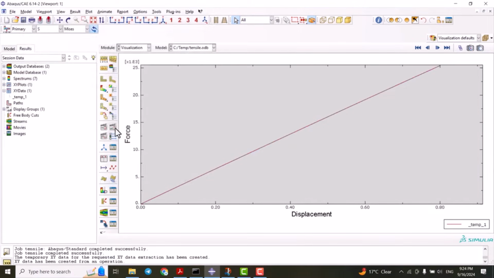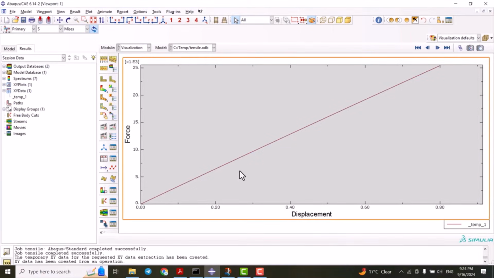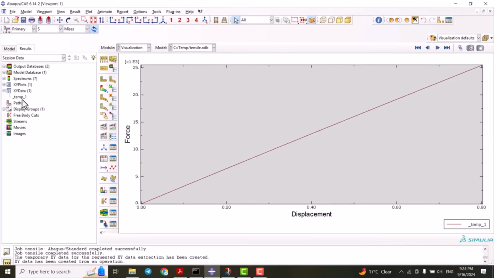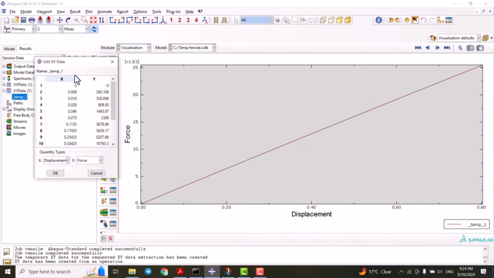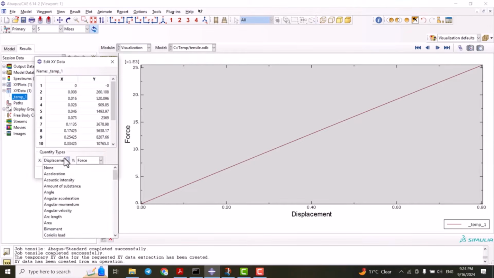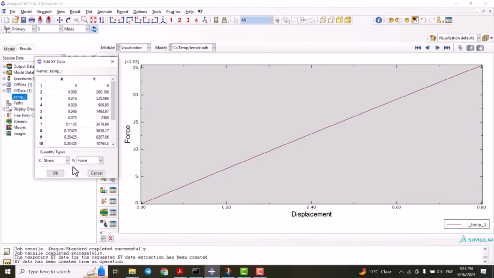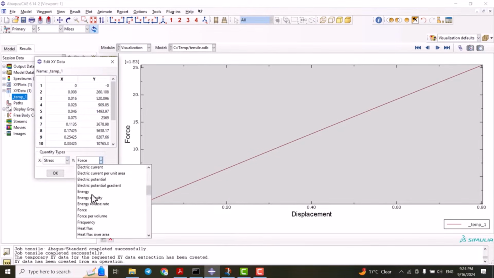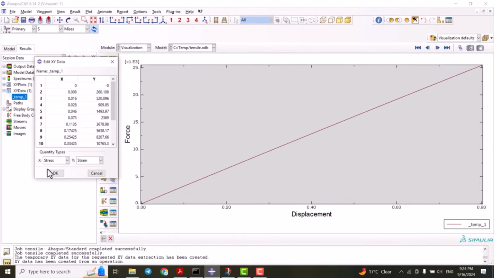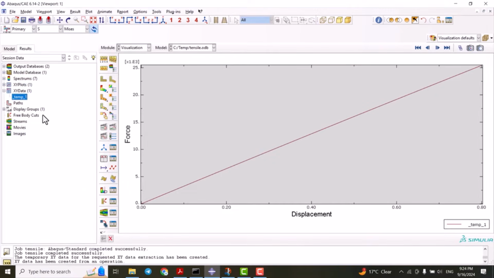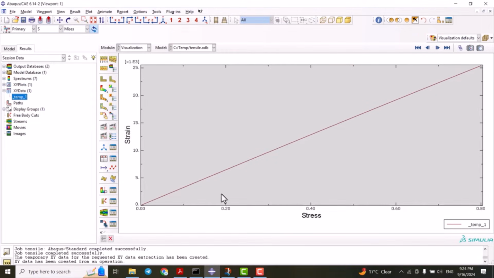So here it is, the force versus displacement in the elastic region, and you can copy the data, or from here you can select the stress or strain. So the strain should be here. So we can have a stress strain. If we double click on it, the stress should be this one, but it doesn't matter. You can work on your data if you want.